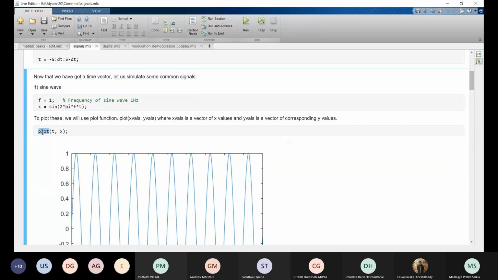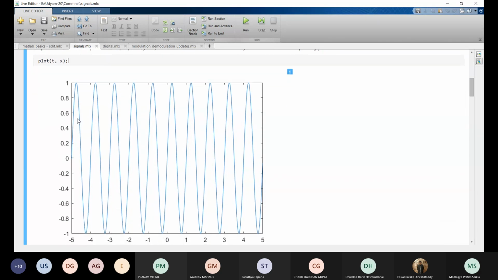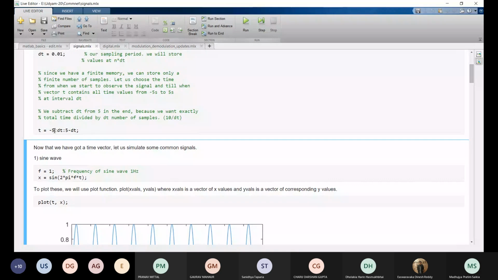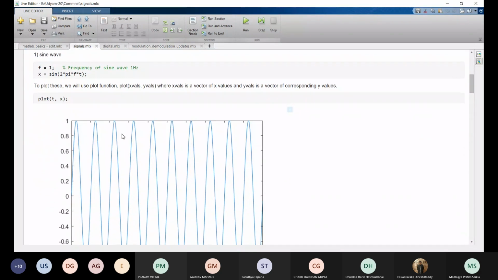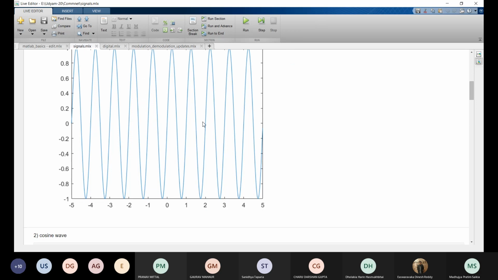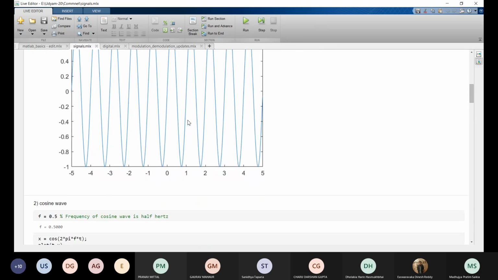If we plot t, x, if we enter this command, we will see this signal as output. So this is sine 2 pi ft. What is t here? t is from -5 to 4.99. We can see here that t is going from -5 to 4.99. So here sine 2 pi ft is printed. This is very easy. Okay, so now moving on.